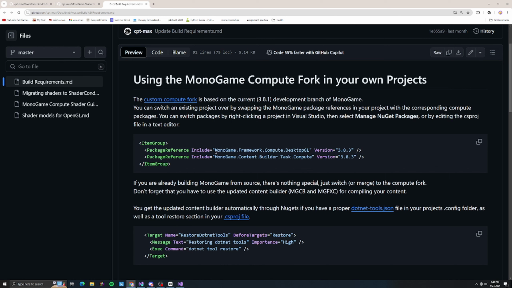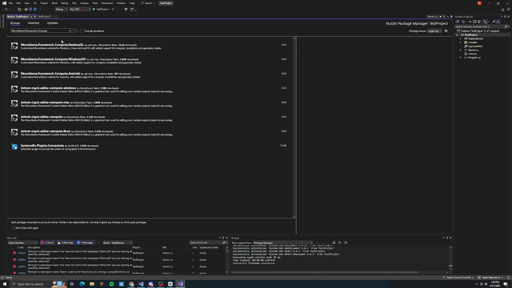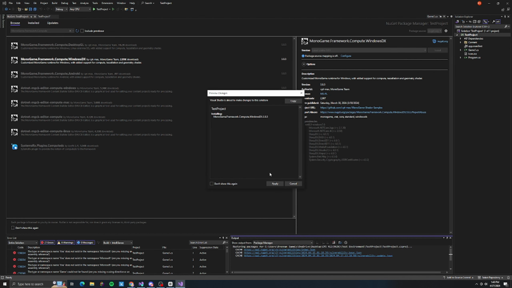However, we're not going to do that. What we're going to do is go here, browse, and just type .compute, and then find the version that you need. The version I need is WindowsDX, so I'm going to use WindowsDX. But if you're using GL, Android, whatever, they have support for that, so you can use those as well. So then I install that, apply.